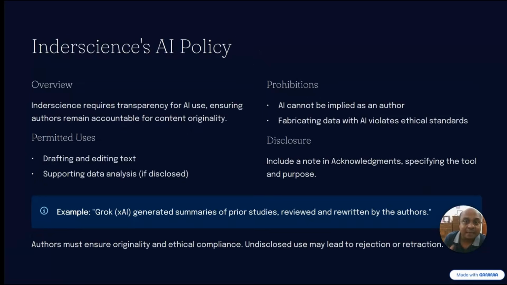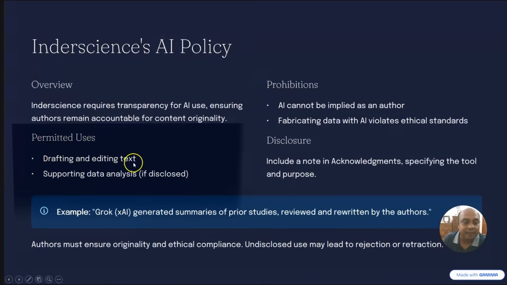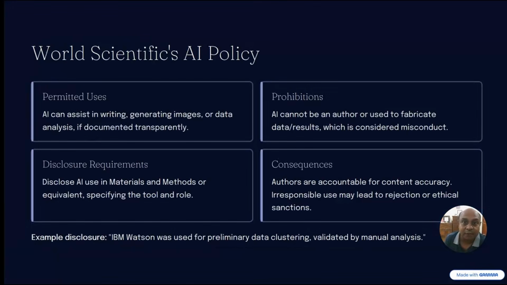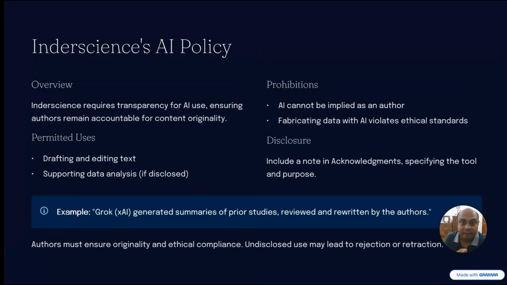Now, the Inderscience AI policy. You can see that the Inderscience permitted uses are drafting and editing text. Very important. For other publishers, for example Sage, or World Scientific, you can see they allow editing, drafting, and generating, data analysis. But Inderscience, in this case, allows only drafting and editing text, nothing more than that, and supporting data analysis if disclosed. So drafting and editing, they don't mind. You do not have to give a disclosure statement. However, if you're using AI for supporting data analysis, you need to give a disclosure statement. That is very, very important for Inderscience.